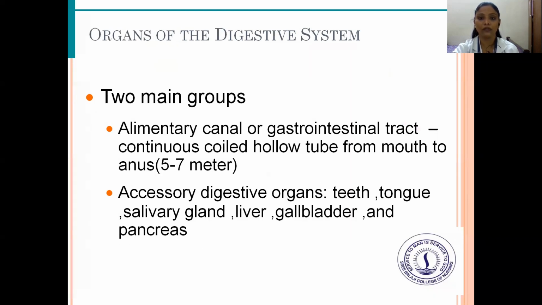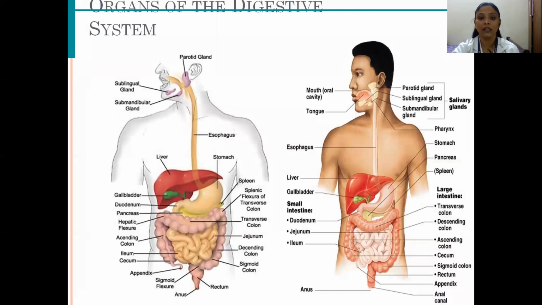What are the organs of the digestive system? It is divided into two main groups. The first group is the alimentary canal, or gastrointestinal tract. It is a continuous coiled hollow tube from the mouth to the anus, that is 5 to 7 meters. And next are the accessory digestive organs: the teeth, tongue, salivary glands, liver, gallbladder, and pancreas. So these are the main organs.